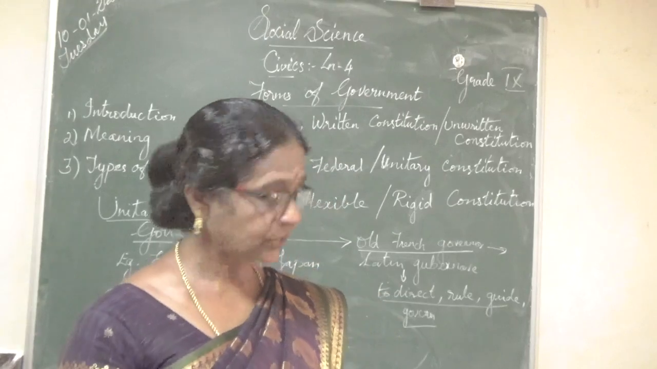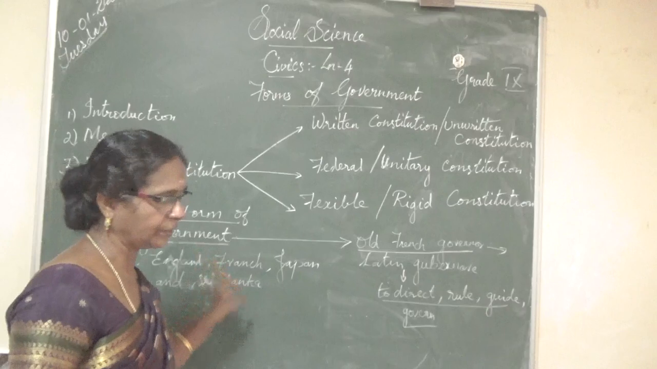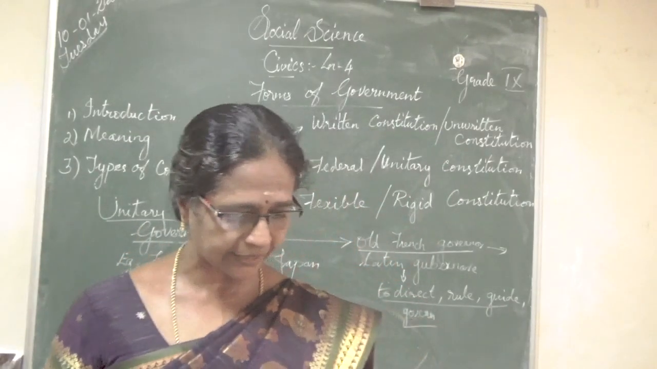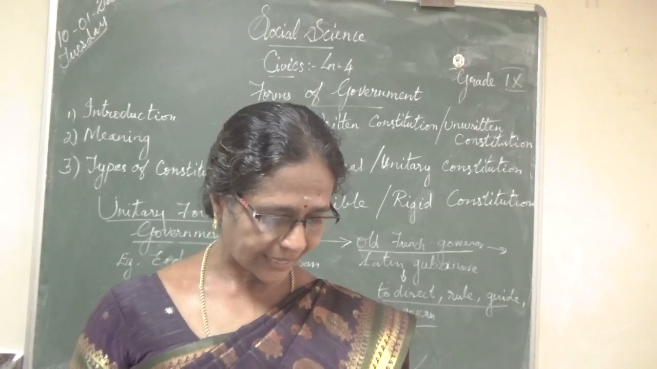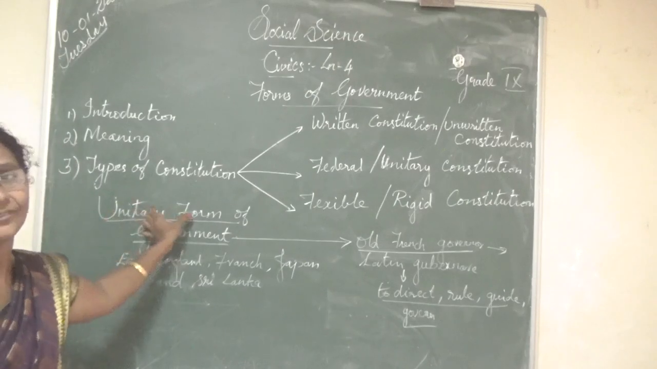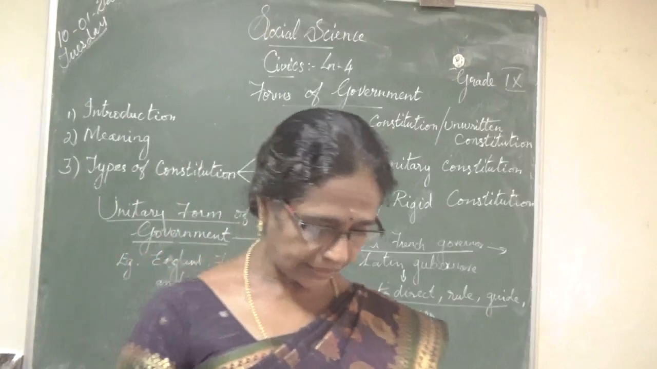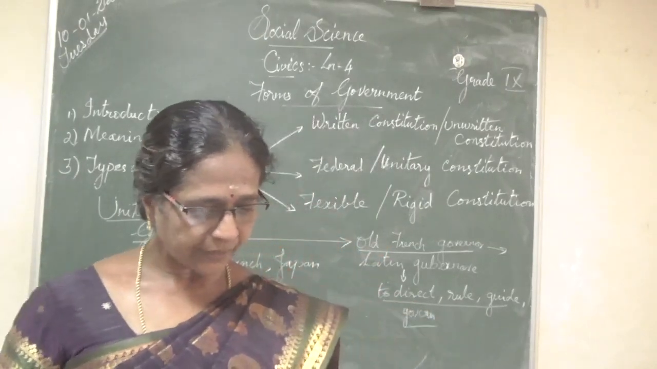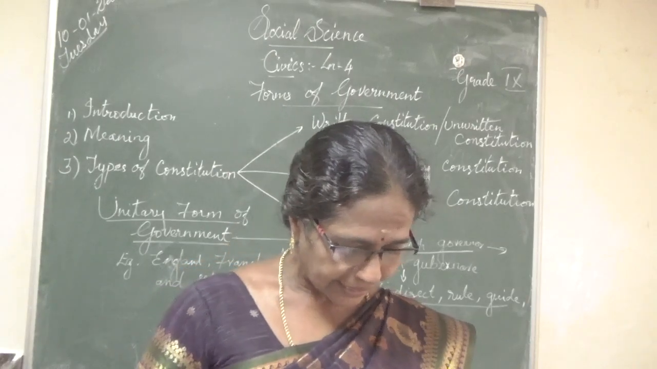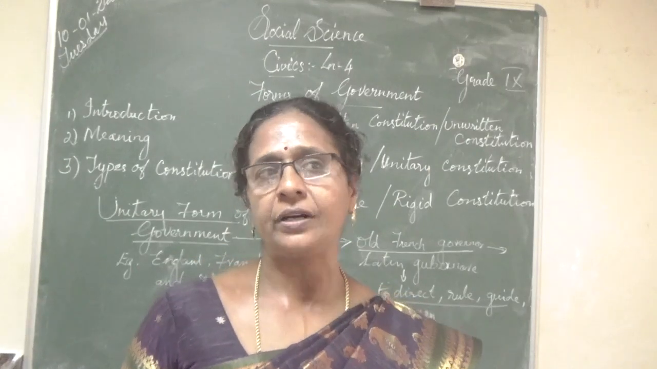Okay. So first one, you can see the unitary form of government. A unitary system of government, or unitary state, is a sovereign state governed as a single entity. From the word itself, we can understand unitary form. Unitary form means what? A single government. The central government is supreme, and the administrative divisions exercise only the powers that the central government has delegated to them. So, can you give some examples for the unitary form of government?